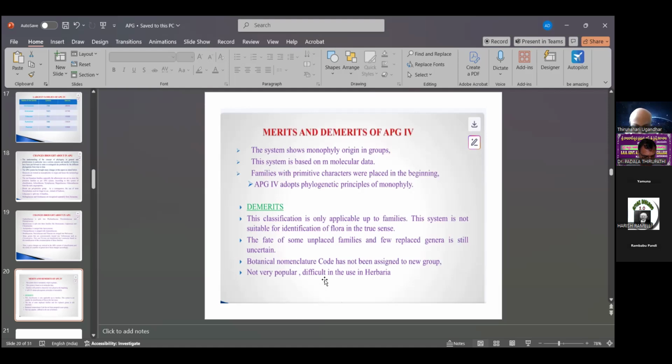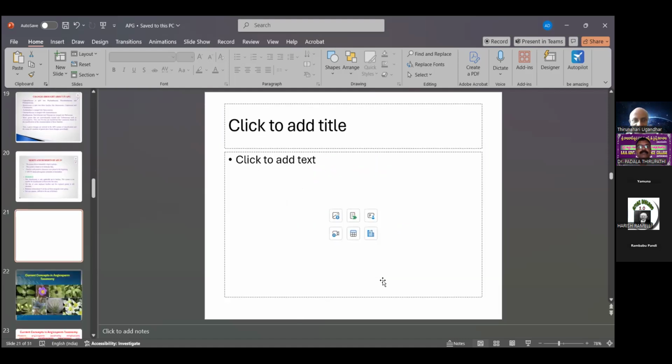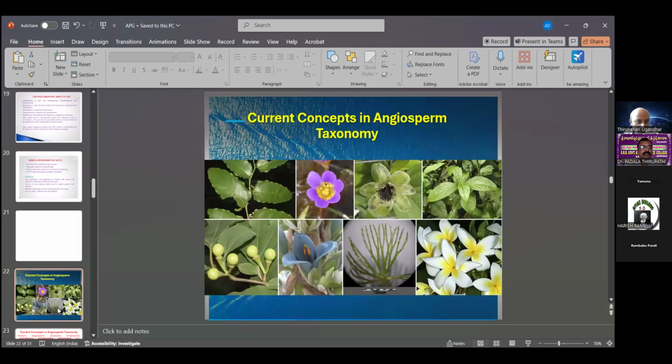It is not very popular and is difficult to use in herbaria. The herbarium plants do not maintain identification, and also to collect herbarium plants and prepare the herbarium in degree and PG classes. This is also merits and demerits. Then the next point.